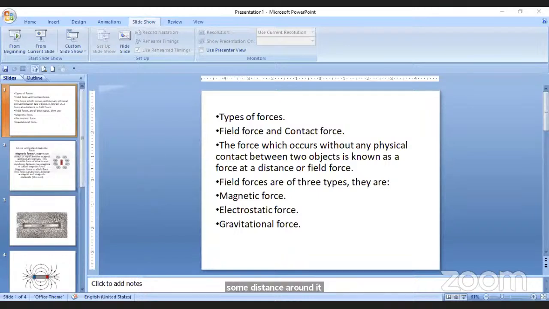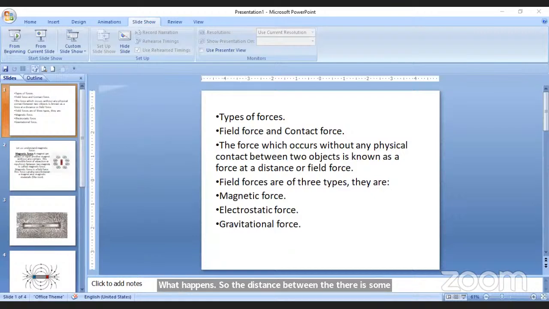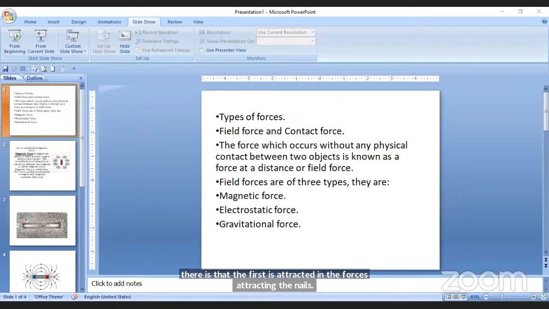Otherwise, you take any pins or any iron material near to the magnet, what happens? There is some distance between the iron material and the magnet, but both will attract each other. So the force is attracting the nails, but there is some distance between the two objects.